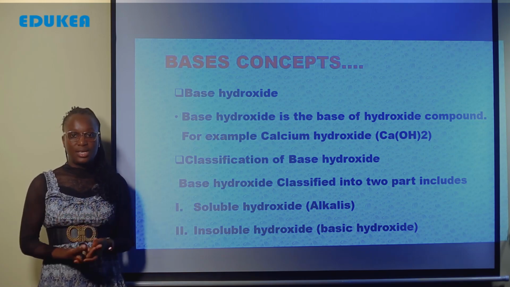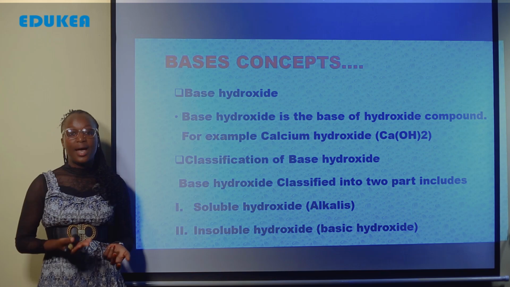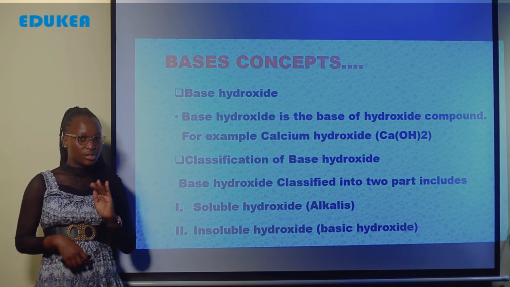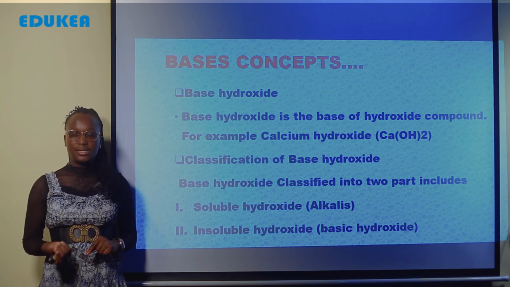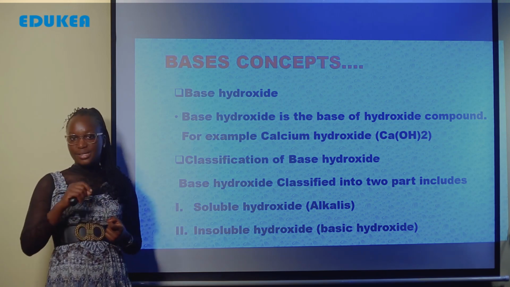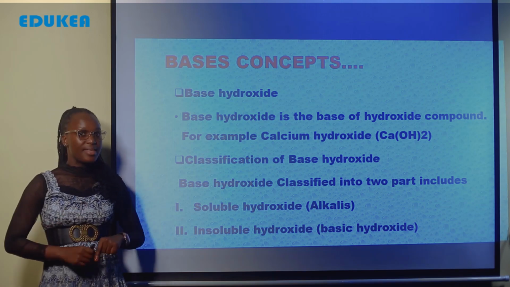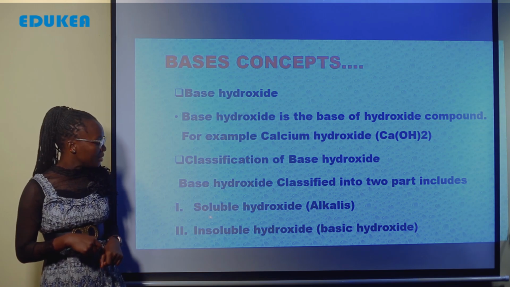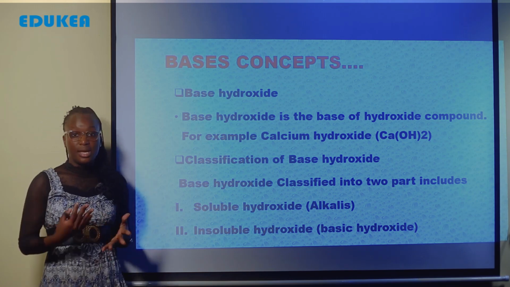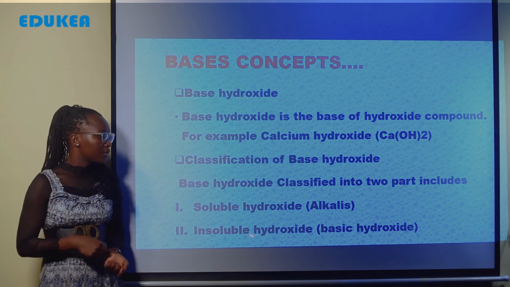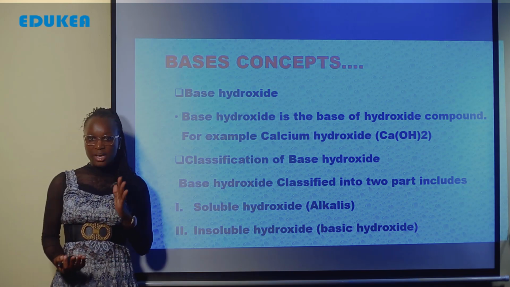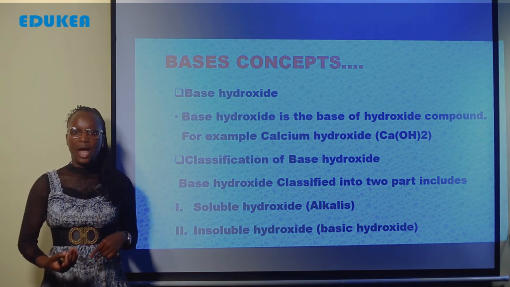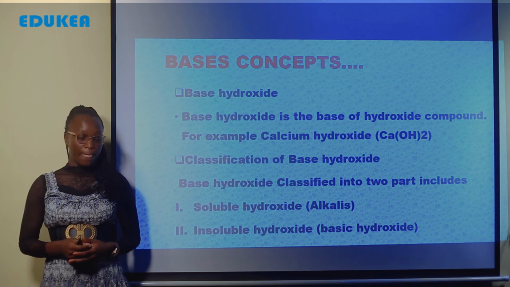Okay. Also the base hydroxide is classified into two parts, as we have seen in the base oxide. Now base hydroxide pia yenyewe imegawanyika katika makundi yake. The first part is soluble hydroxide ambazo ni alkalis, lakini kuna insoluble hydroxide ambazo ni basic hydroxide. So make sure ukikutana na hizi concept hakikisha kwamba hii ni alkali ni hydroxide au hii alkali ni oxide, au hii basic ni oxide au hii ni basic hydroxide. Only that.